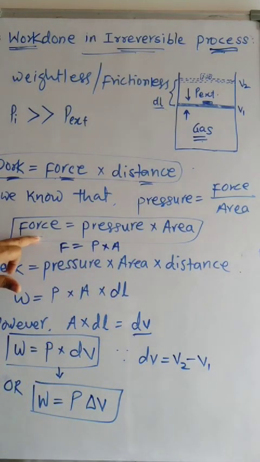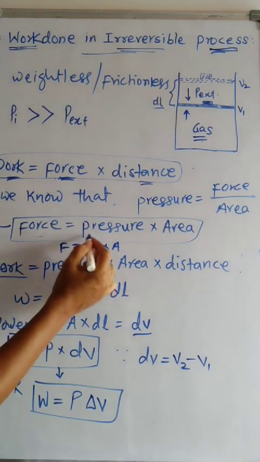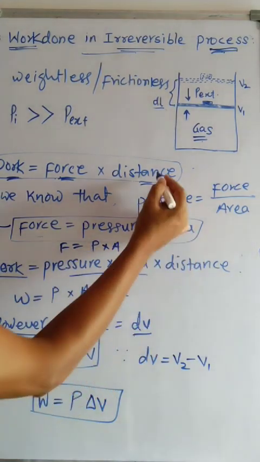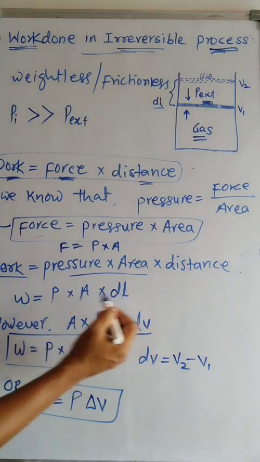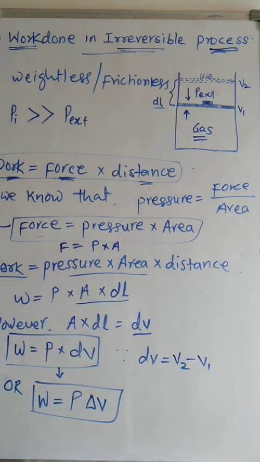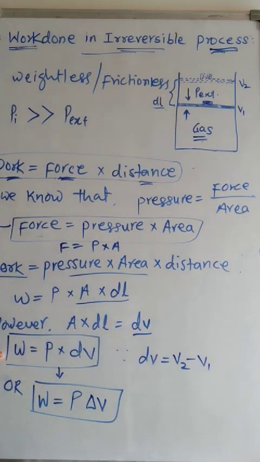Now put the value of this force in the work equation, then work is equal to pressure into area into distance. In symbolic form, W = P × area × dl, but area into dl is nothing but the change in volume. Therefore W is given as P into delta V, which is another form of the work done in an irreversible process.